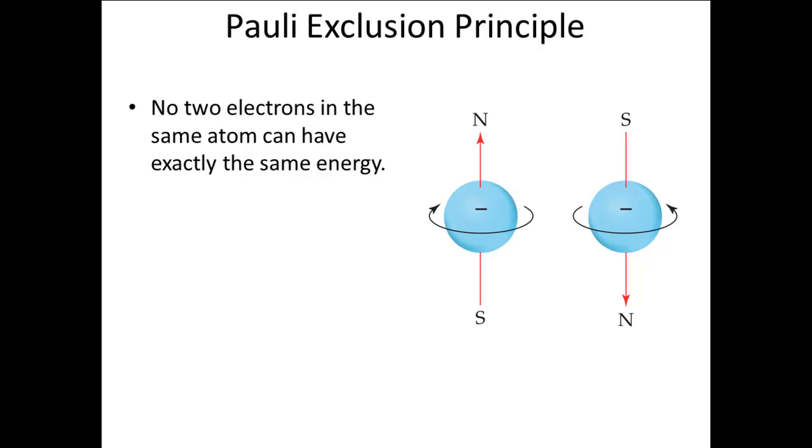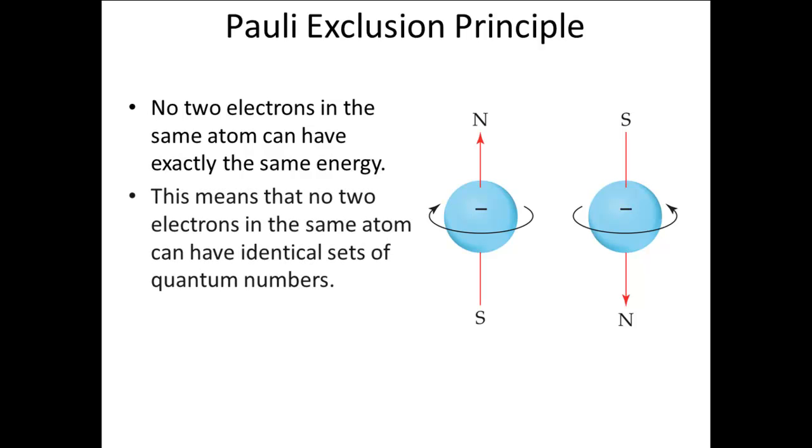This leads us to the Pauli exclusion principle. We all know that 2 objects cannot occupy the same space at the same time. For electron waves in an atom, this is the equivalent of saying that 2 electrons in an atom must have different energies. Since the energy of an electron wave is described by the 4 quantum numbers, this means that 2 electrons in an atom cannot have identical sets of quantum numbers. This is the most complete statement of the Pauli exclusion principle.